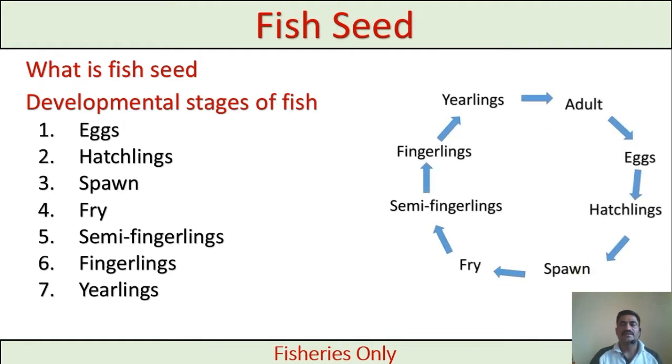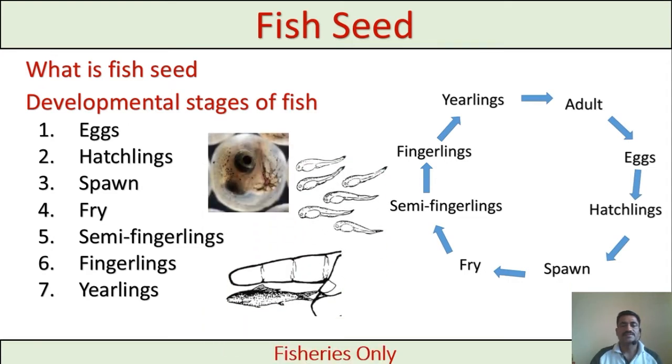These are the development stages of the egg. From adult we get eggs, which hatch into hatchlings, and hatchlings become spawn, then fry, then semi-fingerlings, fingerlings and yearlings. These are the eggs, spawn and fingerling. In this video we are going to clear what is fish seed and what are the development stages of the fish, which is called fish seed.